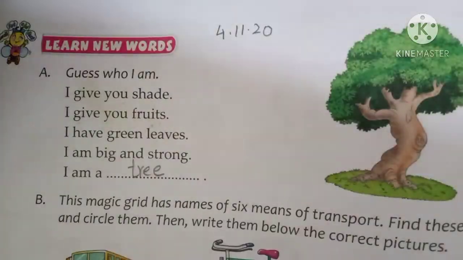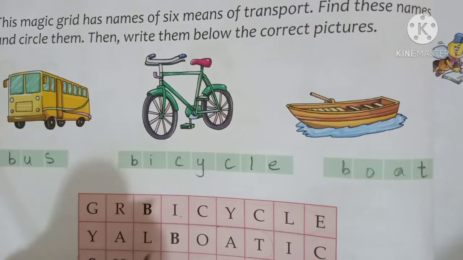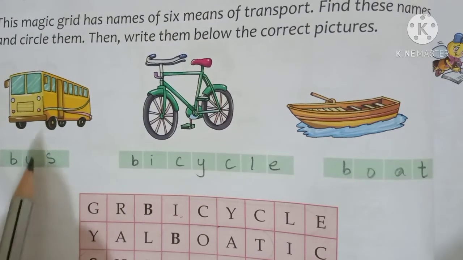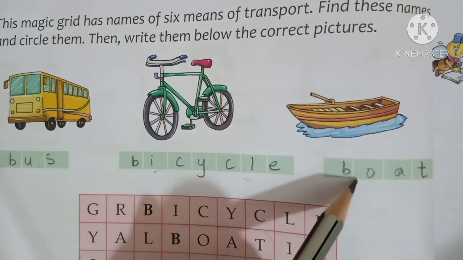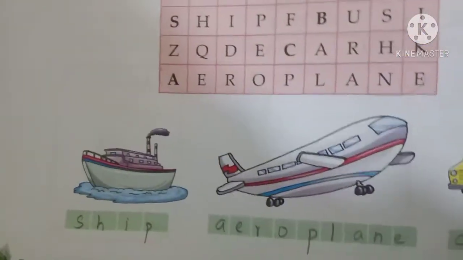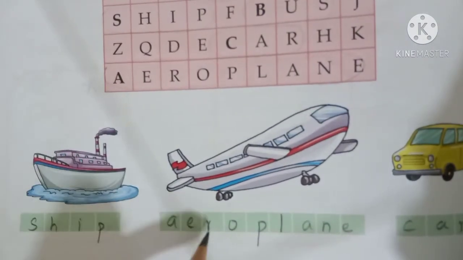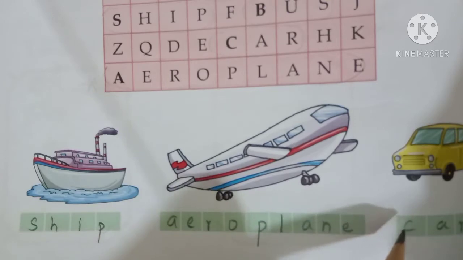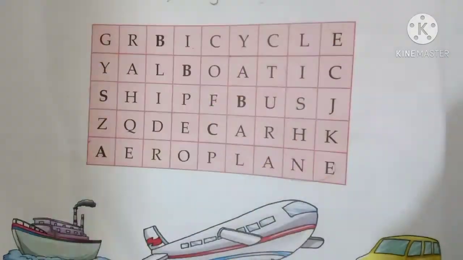Okay. Next you have a few means of transport. You have to find them in the grid. First one is BUS, bus. BICYCLE, bicycle. BOAT, boat. The next one is SHIP, ship. AEROPLANE, aeroplane. CAR, car. You have to find all these in this word grid.